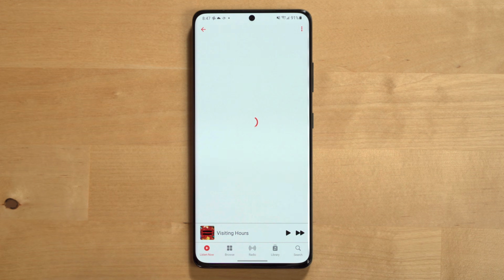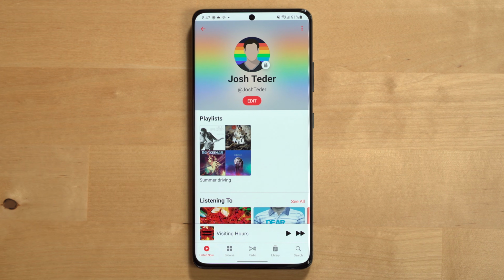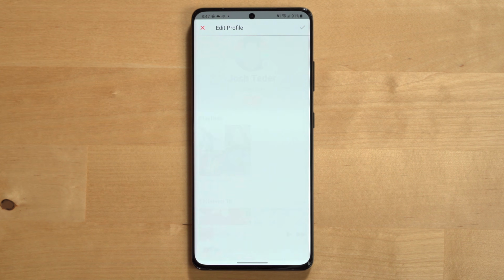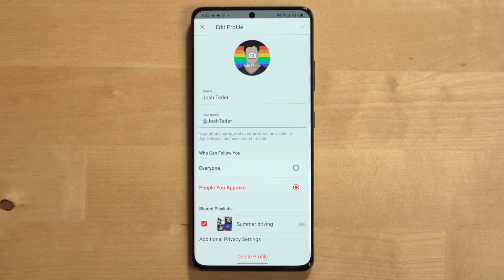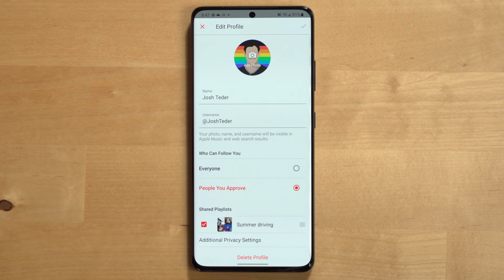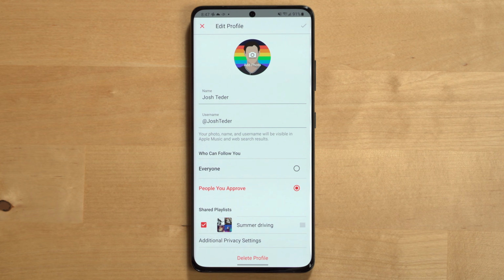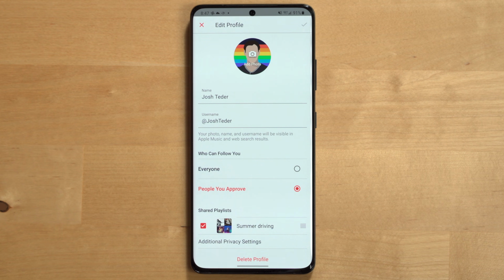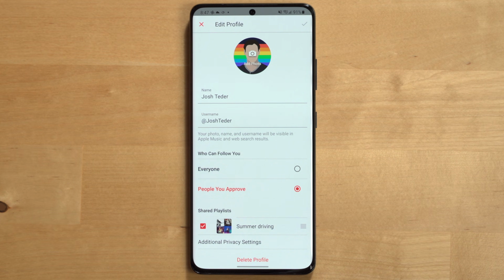Now, if you want to share the music that you're currently listening to or playlists with friends or family who also use Apple Music, you can do this by utilizing the profile feature. Go to Listen Now, and at the top right corner, click on your profile icon and then select View Profile or Get Started, depending on if you've set up a profile before or if this is your first time setting one up. Profiles allow you to share what you've been listening to, certain playlists, and allow you to follow your friends to see what they're listening to.